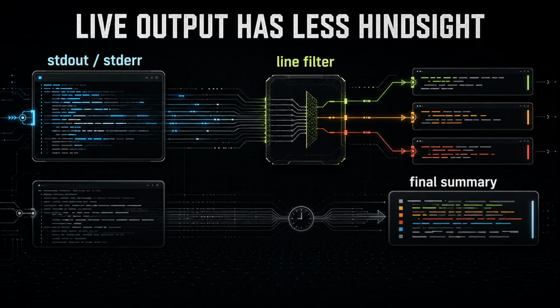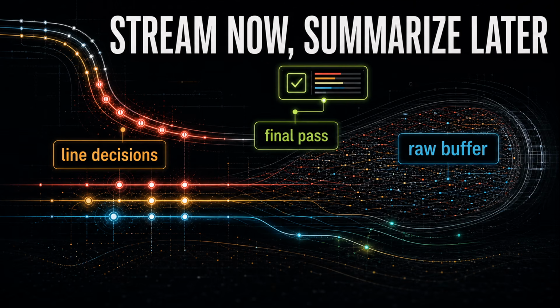The runner explains command semantics. The stream layer explains the live data path. The next layer is where the proxy stops being abstract and starts looking like process plumbing. Core.stream is the plumbing layer I would copy early if I were rebuilding this. Same. It spawns the child process, captures stdout and stderr, preserves exit behavior, and can feed lines through a streaming filter while the command is still running. Right. That is important for long-running commands. You do not always want the agent to wait for a full blob before seeing anything useful. Exactly. A build can stream the meaningful failure lines and still emit a final compact summary.